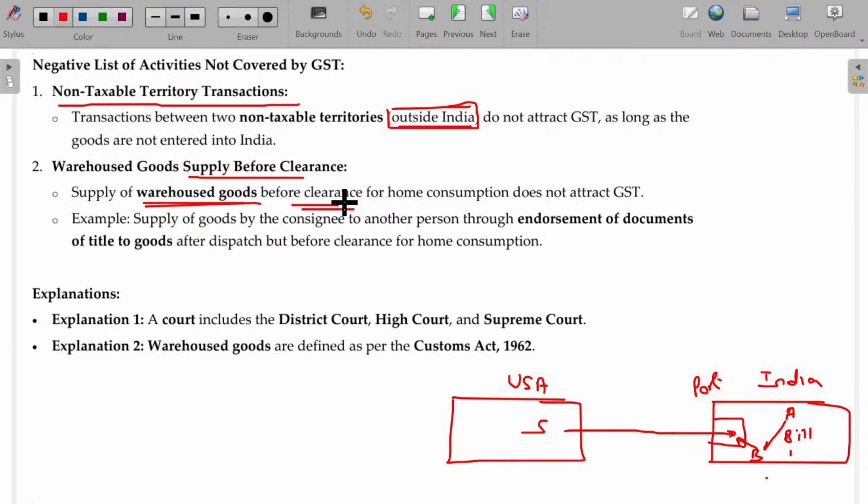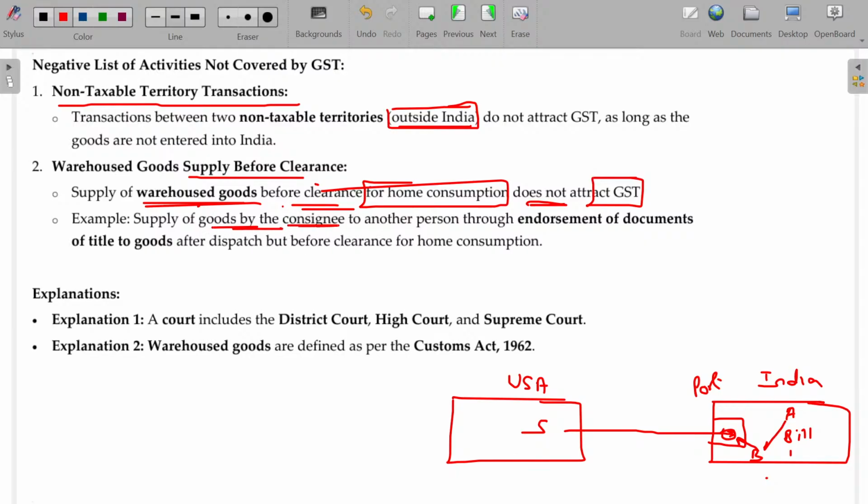Clearance means cleared for home consumption. It may be kept temporarily in a warehouse here. Warehoused goods before clearance for home consumption: A has to clear and bring it to his own factory for his personal consumption. If he has not brought it to his own godown, and only by transferring the bill the goods are transferred, then it does not attract GST.